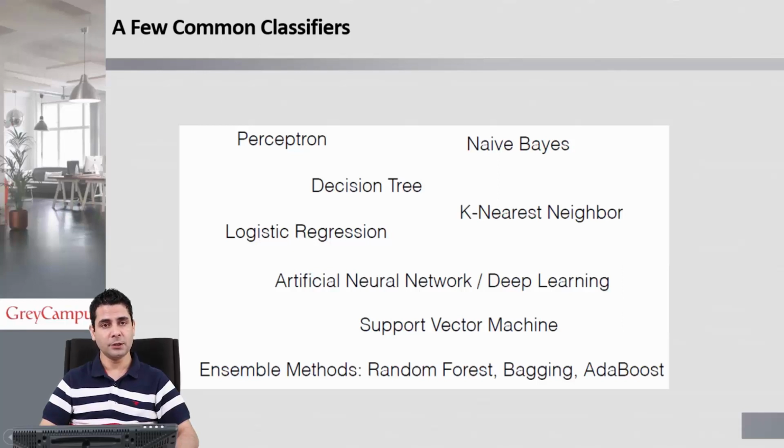We have a logistic regression for two variable problem. We have a k nearest neighbor for clustering or unsupervised learning. We have artificial neural network, which gives rise to deep learning, very important in machine learning. We also have support vector machines and some ensemble methods. So we'll give an overview about a few of them, not in detail.